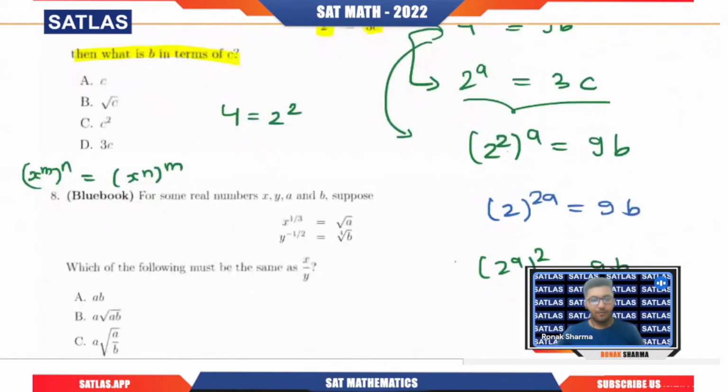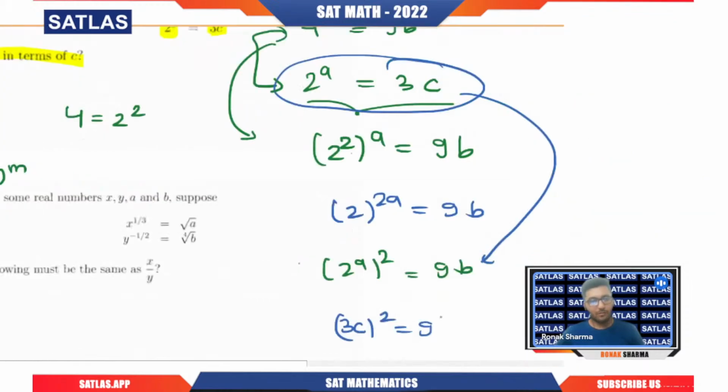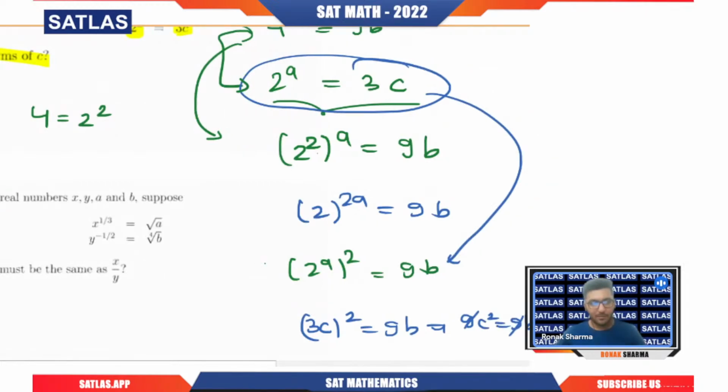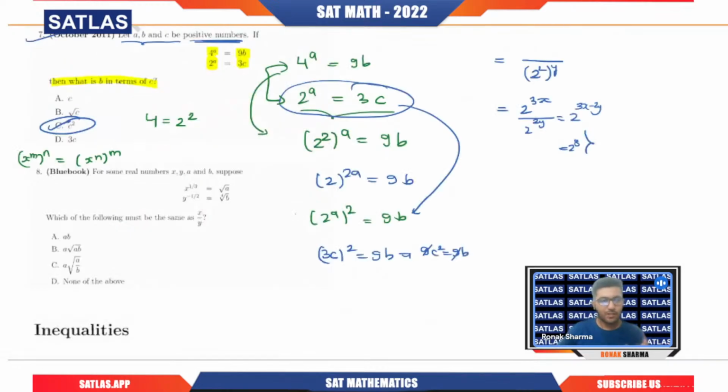Now we can see here that 2 power a can be replaced by 3c. So we have (3c) square equals 9b, or we can say that 9c square equals 9b. So clearly we can see that b in terms of c is nothing but c square. Got it? I hope you are able to understand that c square equals b. We need b in terms of c, so definitely b equals c square.